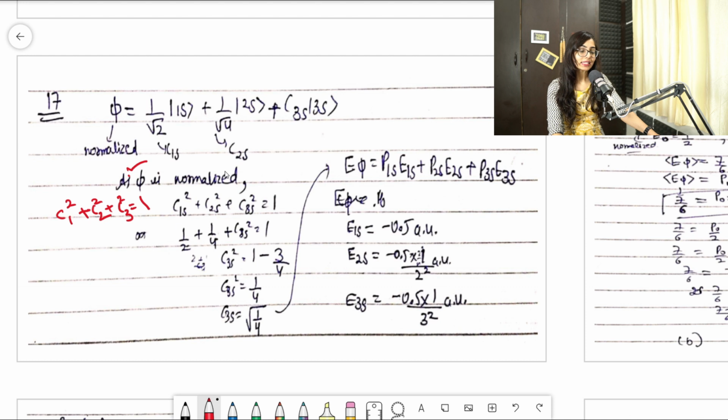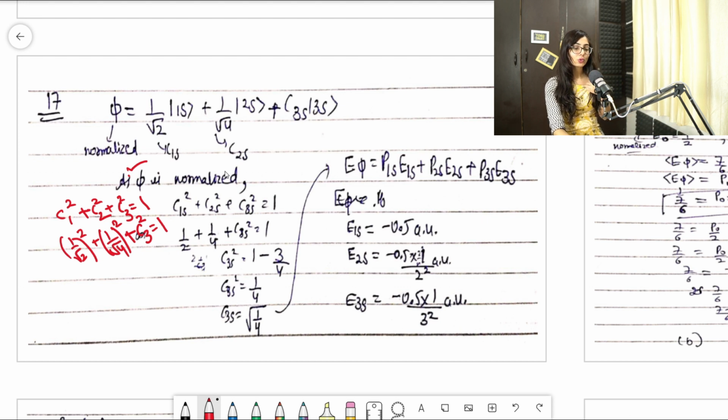So when I make c1 square, it will become 1 by root 2 square plus 1 by root 4 square, clear, plus c3 square, equal to 1, clear.